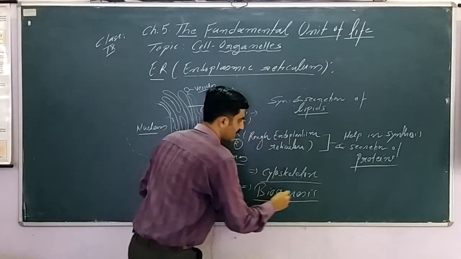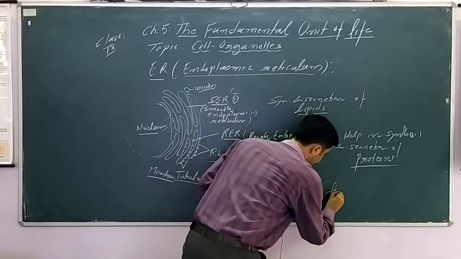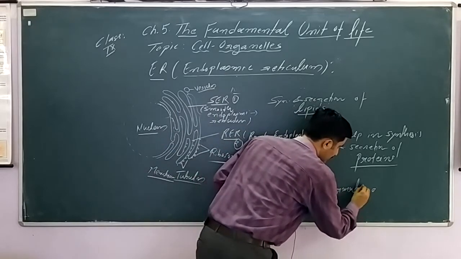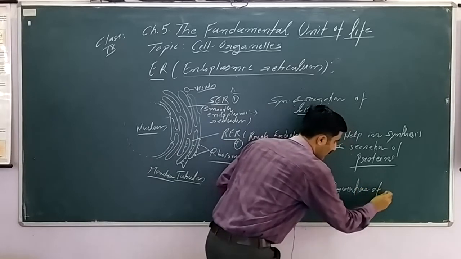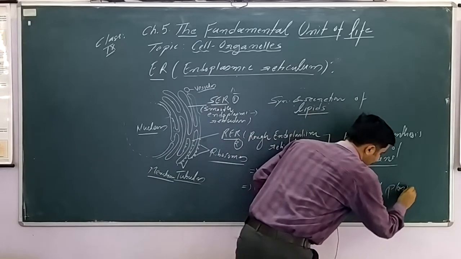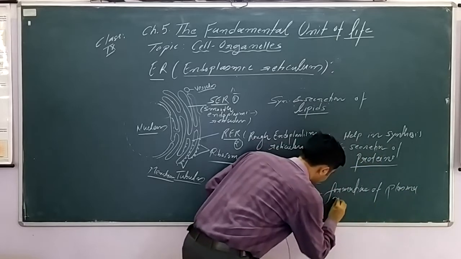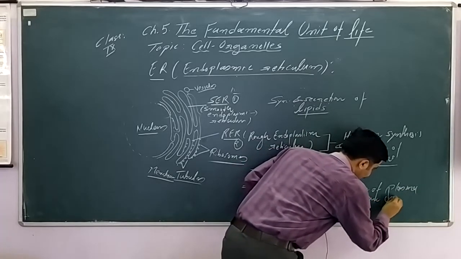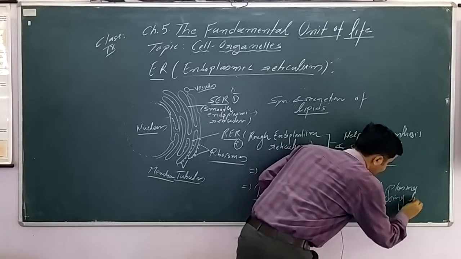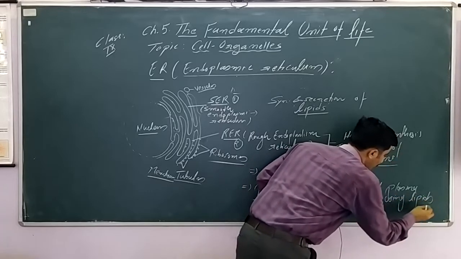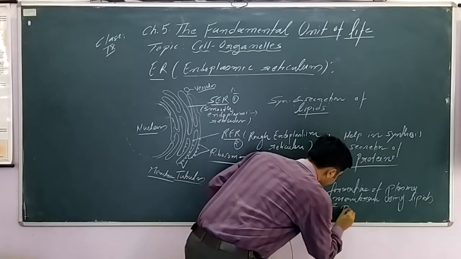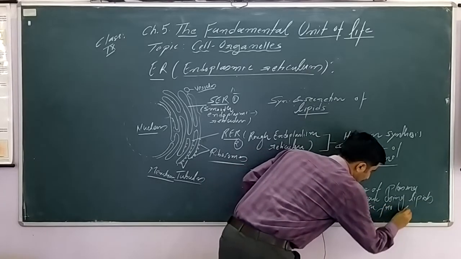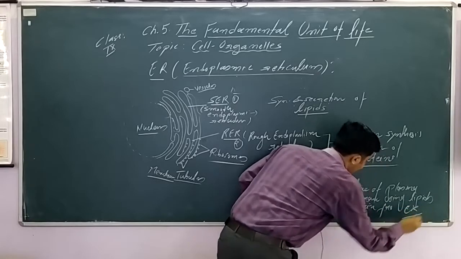So another term we have to remember, biogenesis. Biogenesis is formation or generation of plasma membrane, right? Plasma membrane using lipids. We know there is a phospholipid, lipids and protein from endoplasmic reticulum.